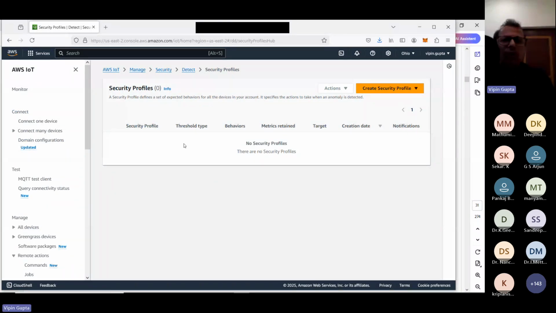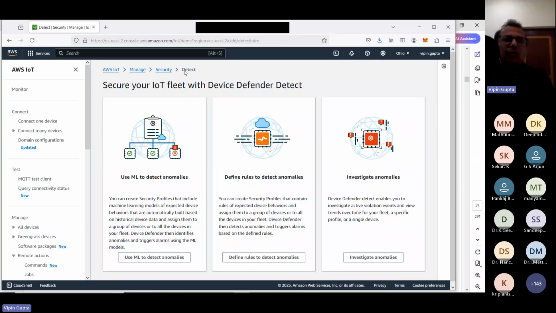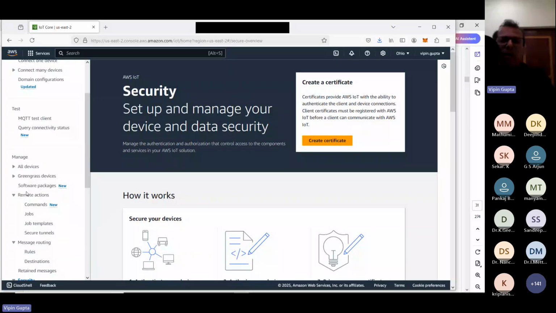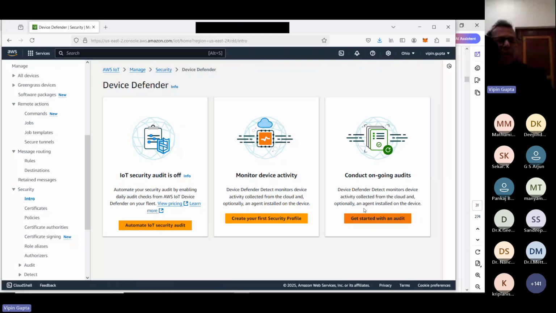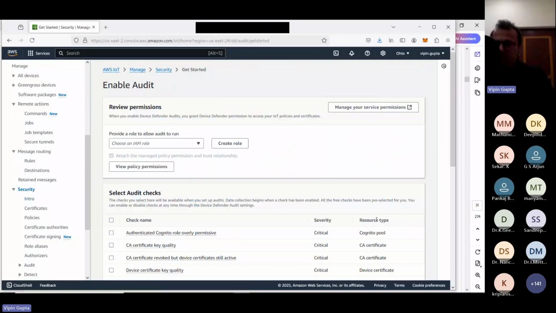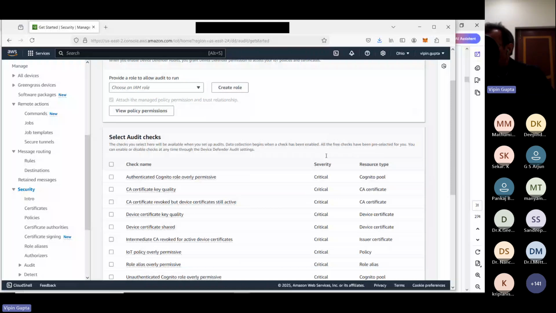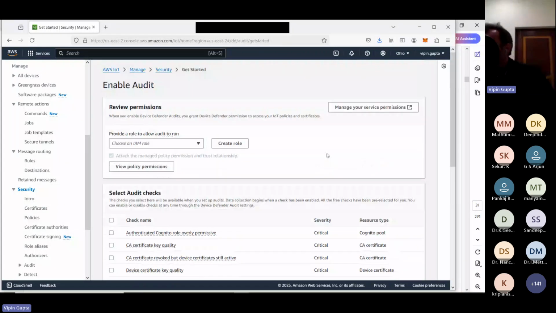Then we have one further facility available. So again, I will go to the security, I will go to that intro, conduct ongoing audits. So let us start now. We said that most of the time hacking happens when your devices are misconfigured. So in this case, what we want to check, sometimes not all people are going to use AWS certificates.